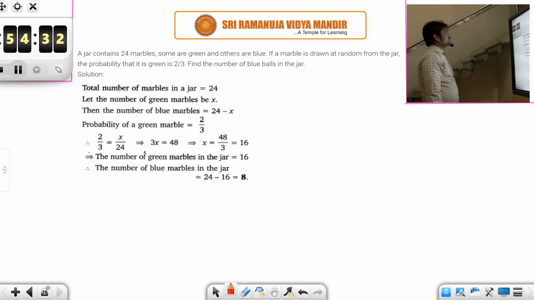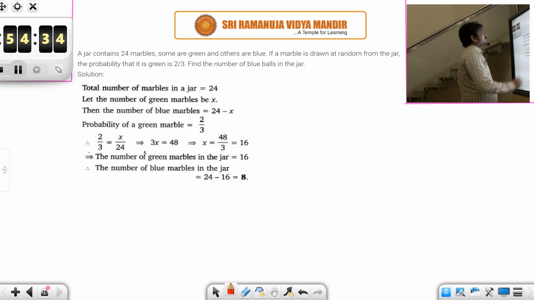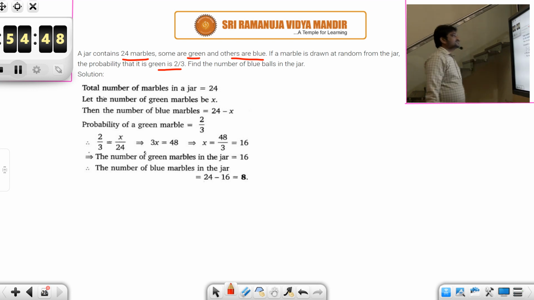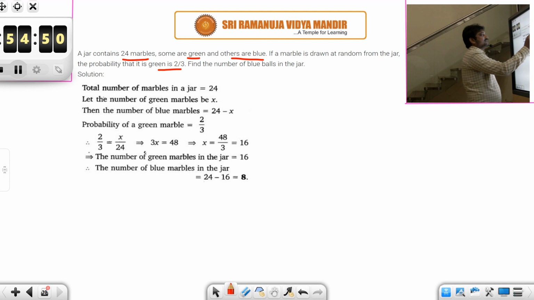So let's look at the last question before we wind up the discussion on probability. A jar contains 24 marbles. Some are green and others are blue. Okay. If a marble is drawn at random from the jar, the probability that it is green is 2 by 3. Find the number of blue balls in the jar. So here what we'll do is, total number of marbles are 24, right? So let's assume number of green marbles as x. So total number of blue marbles will be 24 minus x, isn't it? Because jar contains either green or blue.